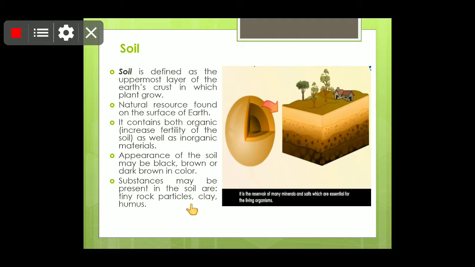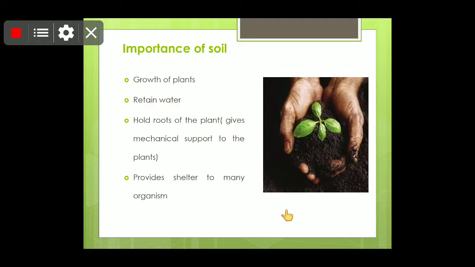And children, clay is very fine particles, and humus is decomposed plants and animals. So children, soil is a reservoir of many minerals and salts which are essential for living organisms.